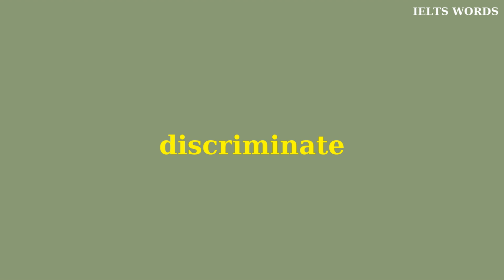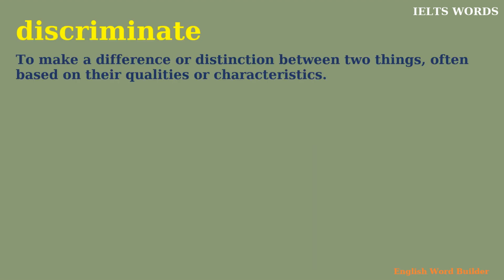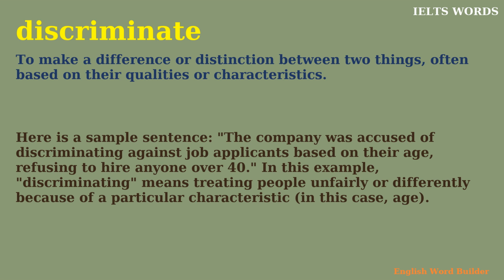Discriminate. To make a difference or distinction between two things, often based on their qualities or characteristics. Here is a sample sentence. The company was accused of discriminating against job applicants based on their age, refusing to hire anyone over 40. In this example, discriminating means treating people unfairly or differently because of a particular characteristic, in this case, age.